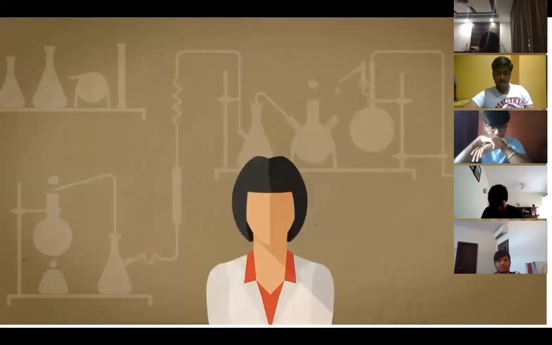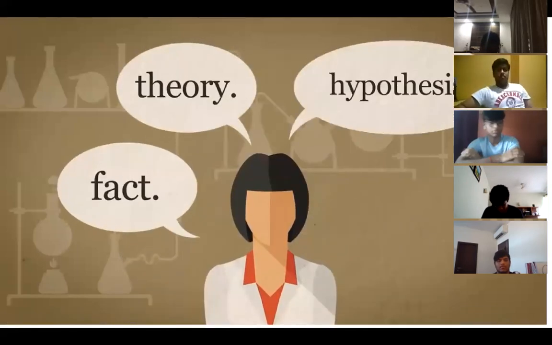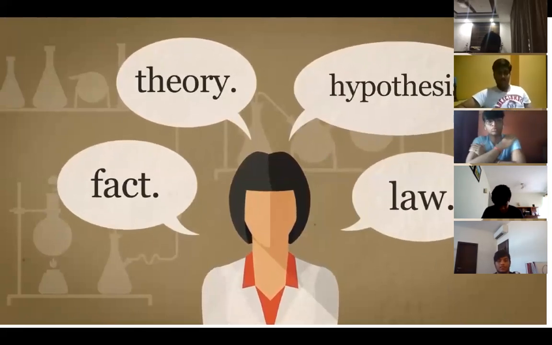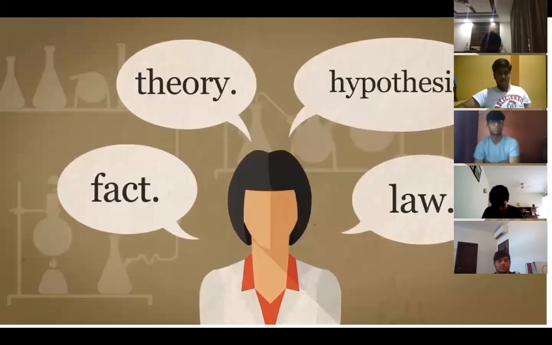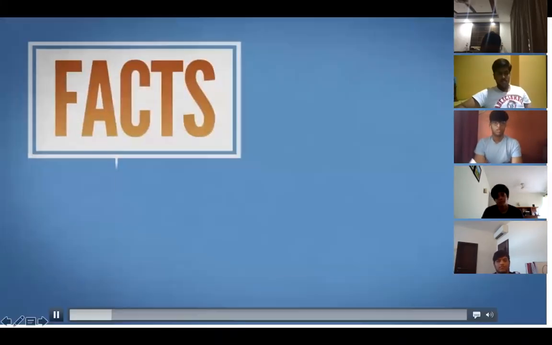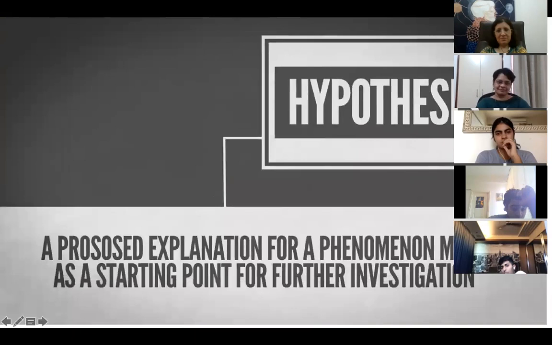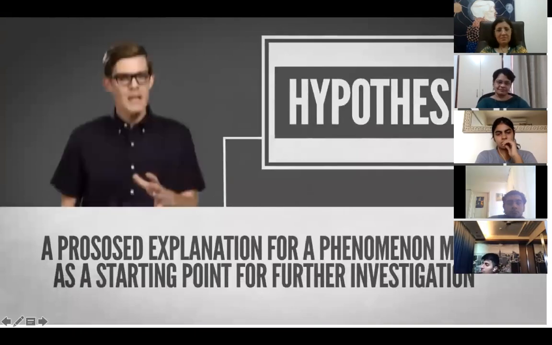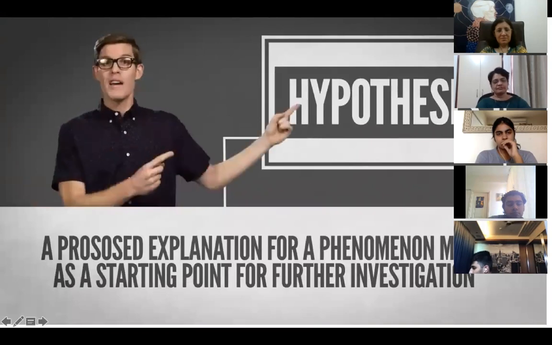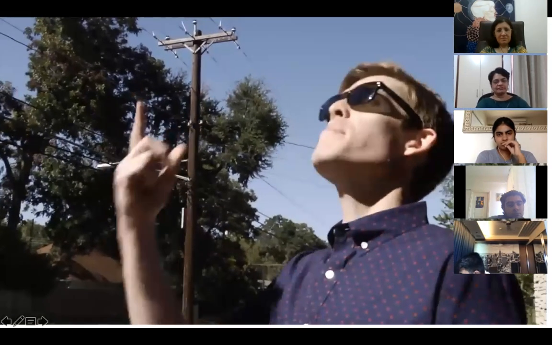Trust science together. The least we can do is speak the same language. Words like fact, theory, hypothesis, and law mean something totally different to a scientist than the way they're used in everyday speech. So let's get them straight. Facts are really just observations about the world around us. And we observe things every day, like that it's bright outside when I look out the window. And we often develop explanations for those observations, like, okay, the sun is probably up. Congrats, we just developed a hypothesis. But a hypothesis isn't something you prove, it's something you test. So let's walk outside. It's bright, the sun is up, hypothesis confirmed.